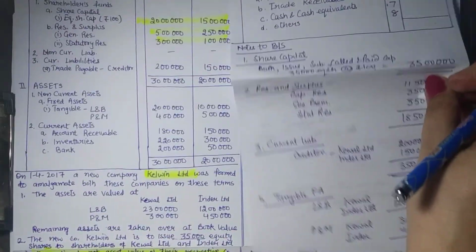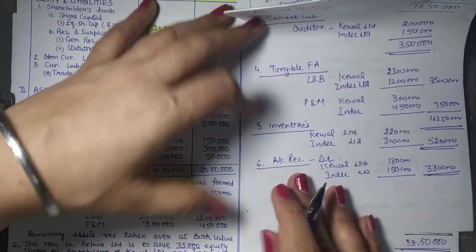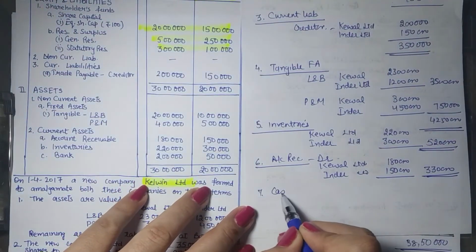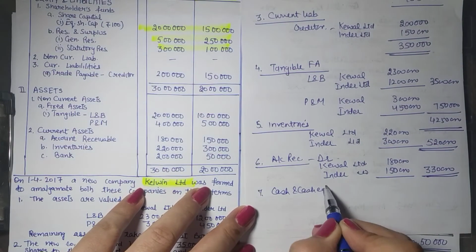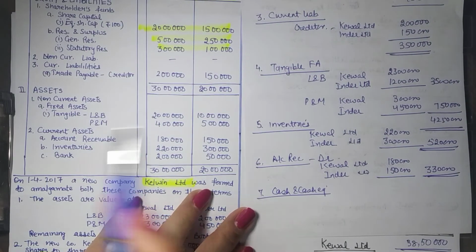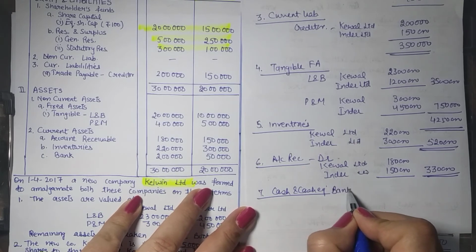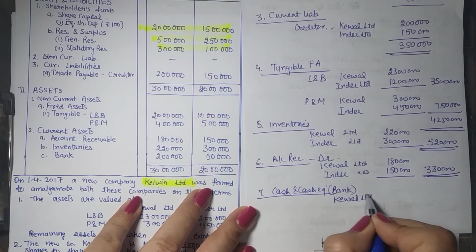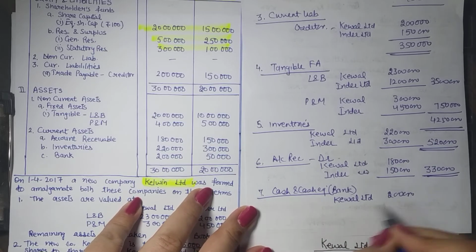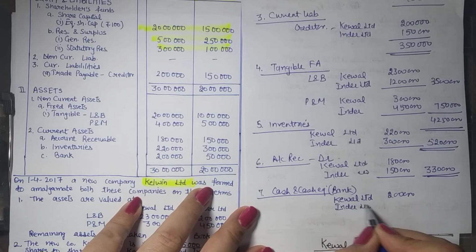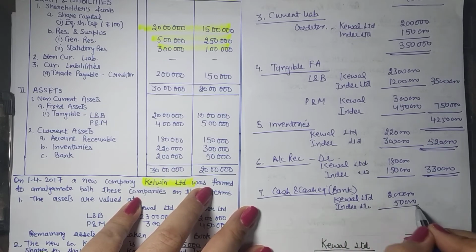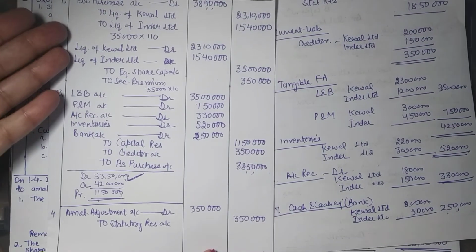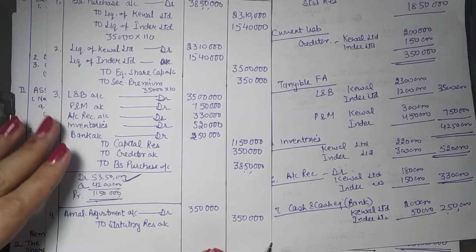Now cash and others. You have cash and cash equivalents, and herein we know that we are given the bank balance. So it includes bank. So you have Keval Limited 2 lakh, Inder Limited 50,000. So was there any change taking place in this? During the process of amalgamation, we just have these entries and you can very well say that no change is taking place.